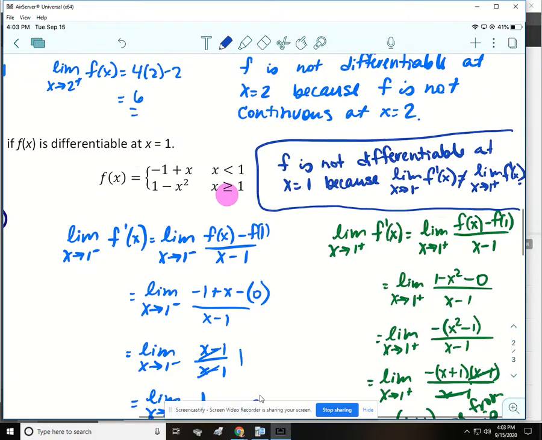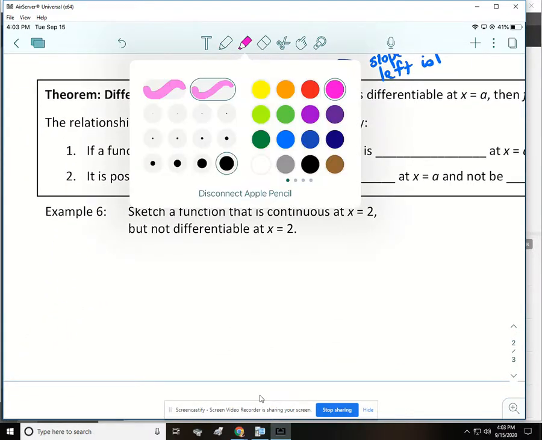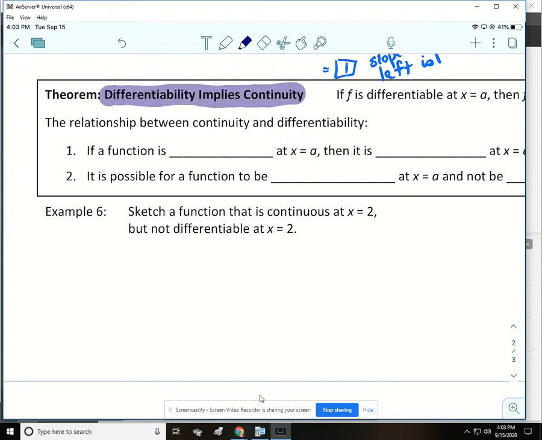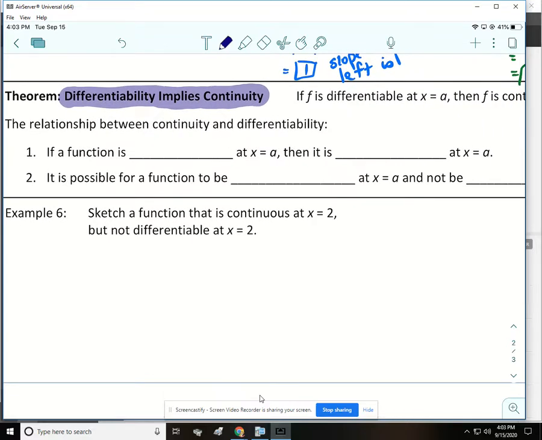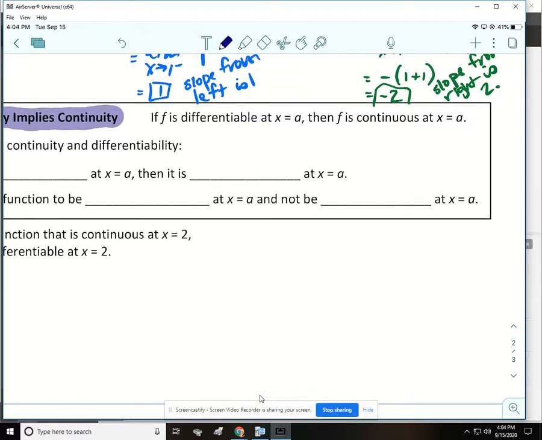All right, and then we have this theorem that differentiability implies continuity. Now, we did a free response question from an actual test the other day, and we were trying to determine if the intermediate value theorem was applicable, and in the problem it said f of x is a differentiable function, and I told you that that means it's definitely continuous, so that's this theorem. So if f is differentiable at x equals a, then you automatically know f is continuous at x equals a.